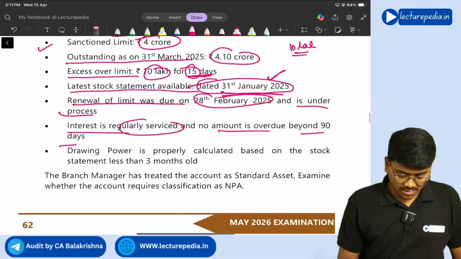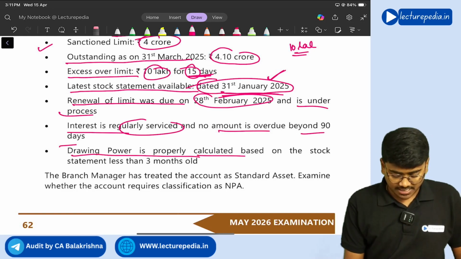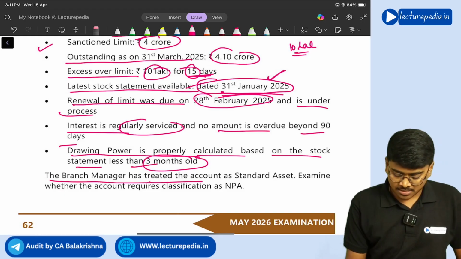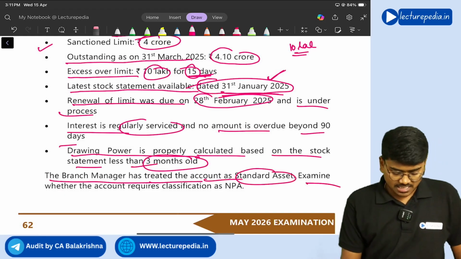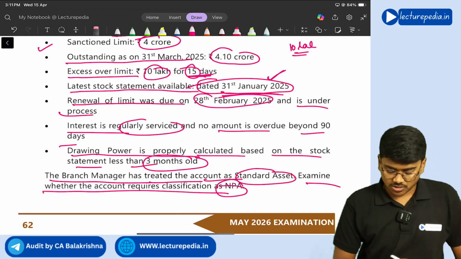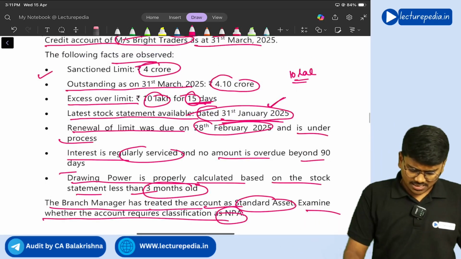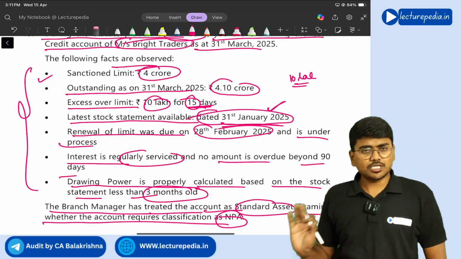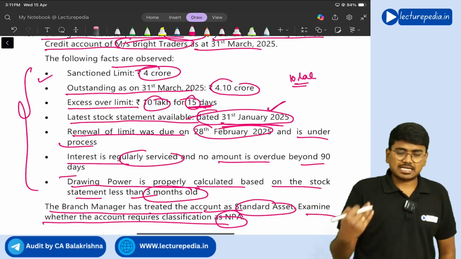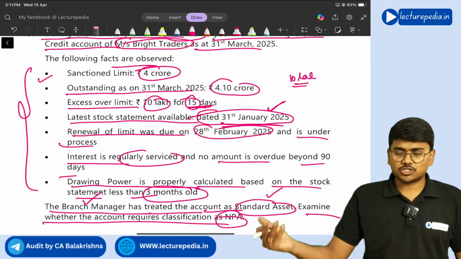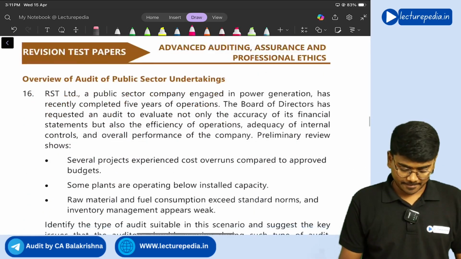Interest is regularly serviced and no amount is overdue beyond 90 days. Fine, completely all right. Drawing power is properly calculated based on a stock statement less than 3 months old. Branch manager has treated the account as a standard asset. Examine whether the account requires classification as NPA. No, this account doesn't require any classification as NPA because everything is within the limits only. The same thing you need to explain. So the stand taken by the branch manager in treating it as a standard asset is proper. That should be your conclusion. Okay, yes sir. Next.